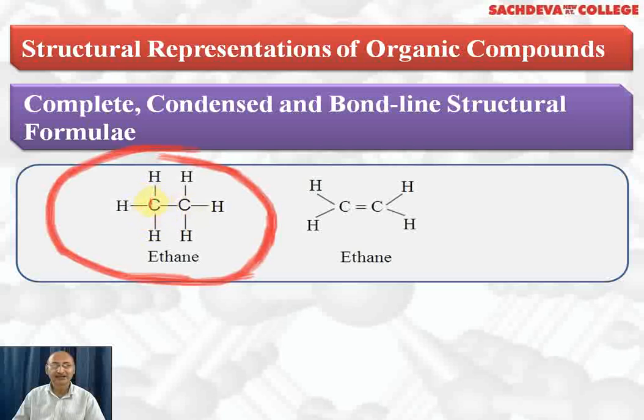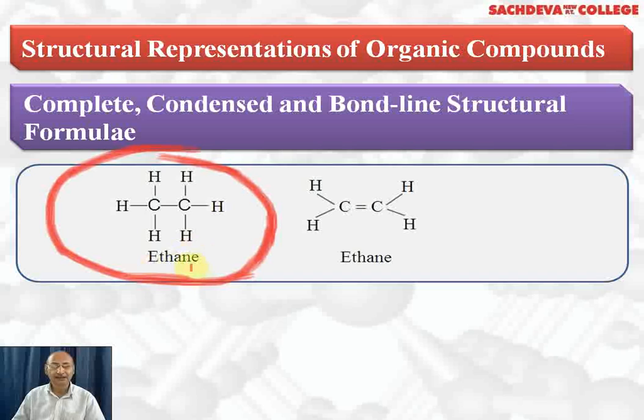So valency of carbon is 4, and in all organic compounds carbon will be tetravalent, that is its valency will be 4. This carbon also is forming a single bond with the other carbon atom and three single bonds with three hydrogen atoms. Valency of this carbon is also 4. This compound is called ethane.